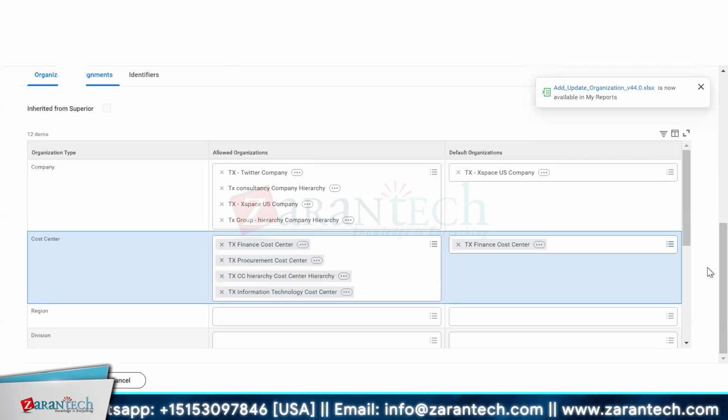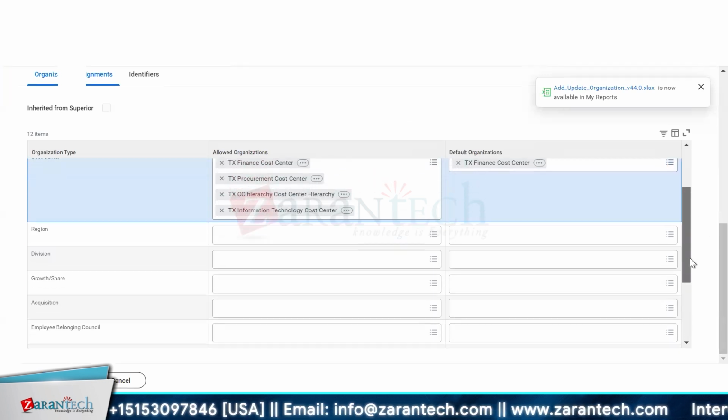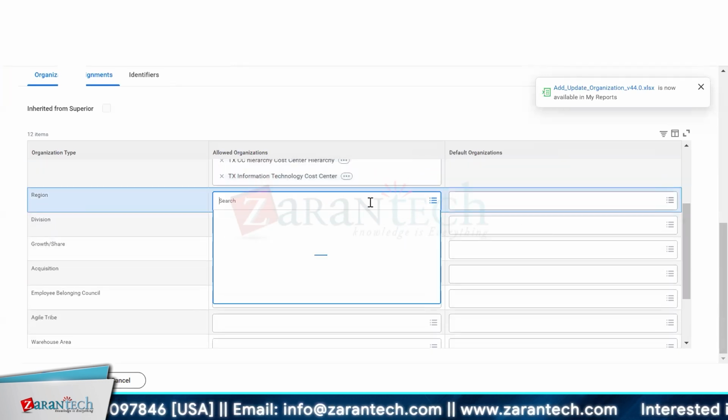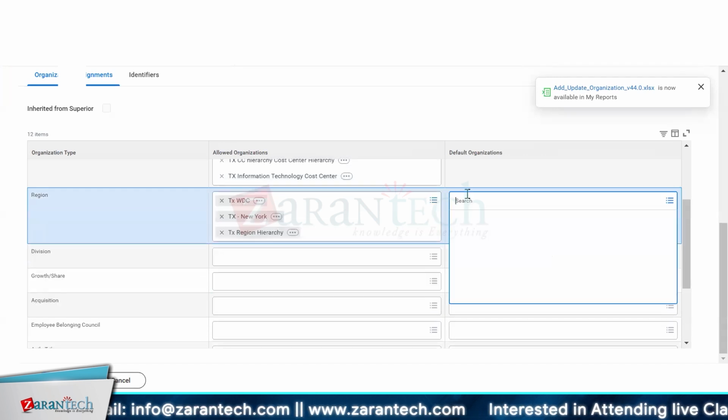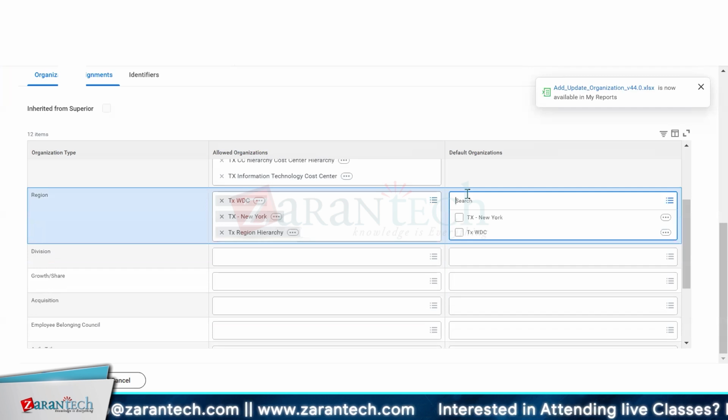Third one, if I go down, why do we put a default organization over there? Okay, just give me 1 minute. I will explain this part. Default basically means that whenever I open up any transaction, multiple options are there, and one will be automatically defaulted.